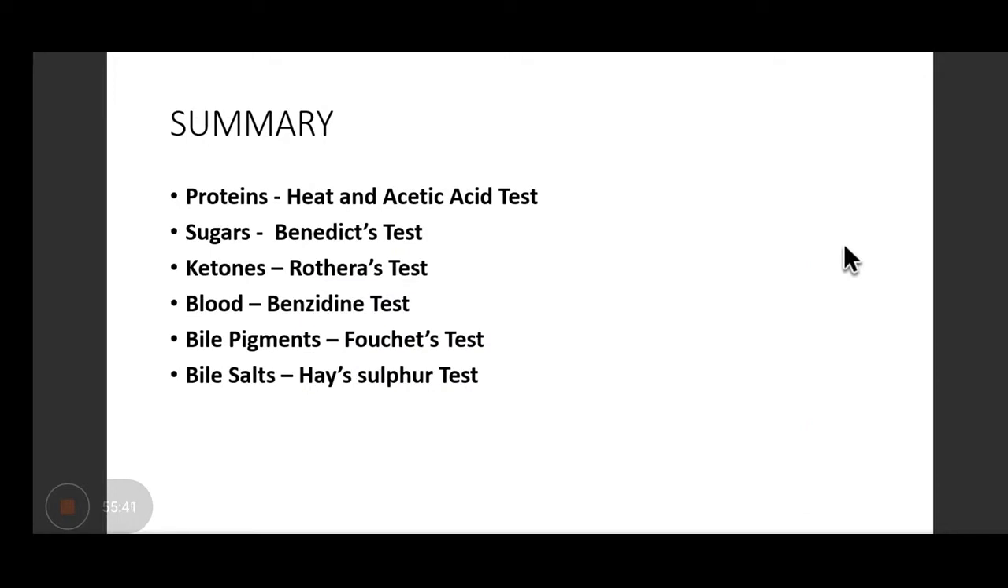Okay, so you have to remember the names of the tests which are performed for the chemical analysis of various substances and their procedures, especially protein, sugar, and ketone. Right?